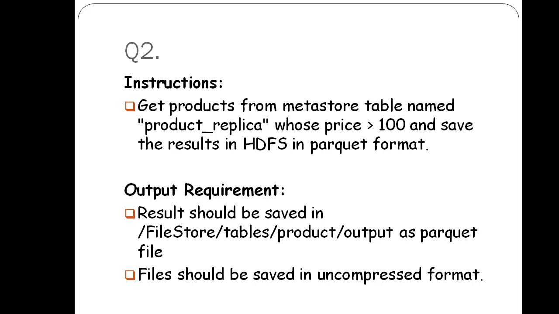After that, the second instruction is the output requirement. The results should be saved in a location like file store table product output as a Parquet file format, and the files should be saved in uncompressed format. What is the meaning of this line? It is about writing the data in Parquet format. You have read the data from Hive and filtered the products with price above 100. When you write the data, they have made a trick: if you write in Parquet format, snappy compression is applied by default. To avoid that, you have to set the compression to none and write the data in Parquet file format.